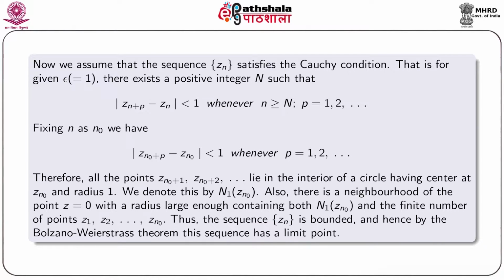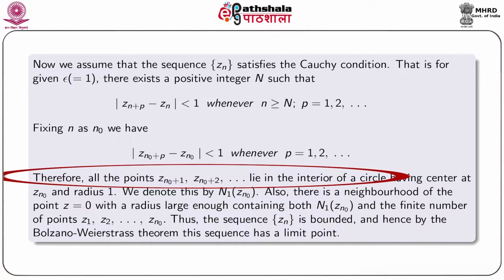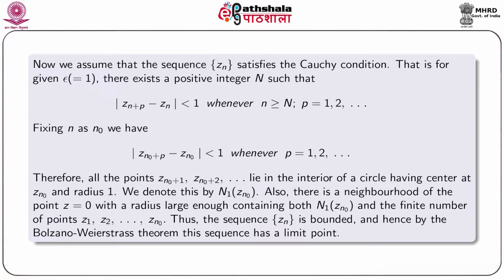So, now we assume that the sequence z_n satisfies the Cauchy condition, that is, for given epsilon we take epsilon equal to 1, there exists a positive integer N such that modulus z_{n+p} minus z_n is less than 1 whenever n is greater or equal to capital N and p equal to 1, 2, etc. Now, fixing n as n_0, we have modulus z_{n_0+p} minus z_{n_0} is less than 1 whenever p equal to 1, 2, etc. Therefore, all the points z_{n_0+1}, z_{n_0+2} and so on lie in the interior of a circle having center at z_{n_0} and radius 1.